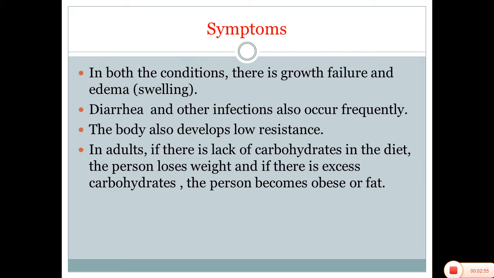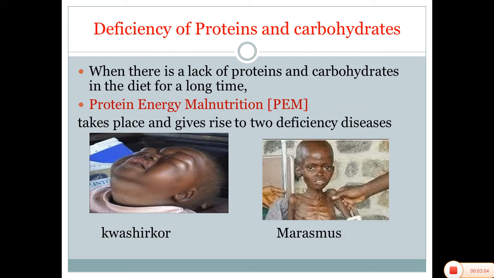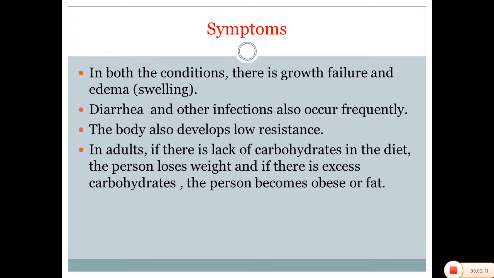Symptoms. In both conditions, there is growth failure and swelling. In kwashiorkor, the body swells, the swelling is edema, and in marasmus, the body becomes pale. Also, failure in growth. Diarrhea and other infections also occur frequently.